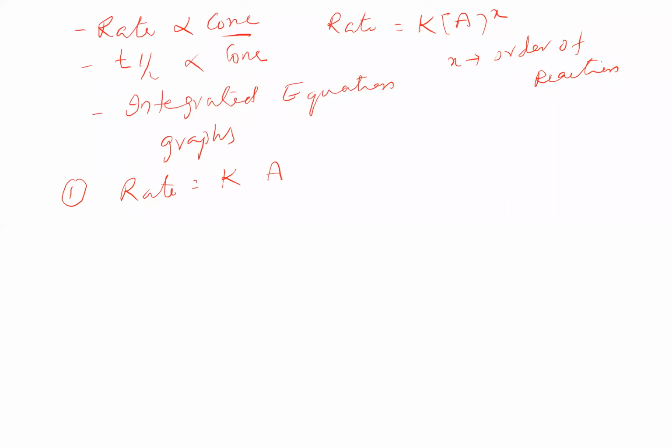Power of 0 you are getting, independent of initial concentration. So whatever concentration you take, the rate cannot be changed. Means the graph is coming like this. Rate and concentration of reacting substances here. Rate is going to be constant there. Rate will not change irrespective of the time. Rate remains constant there.